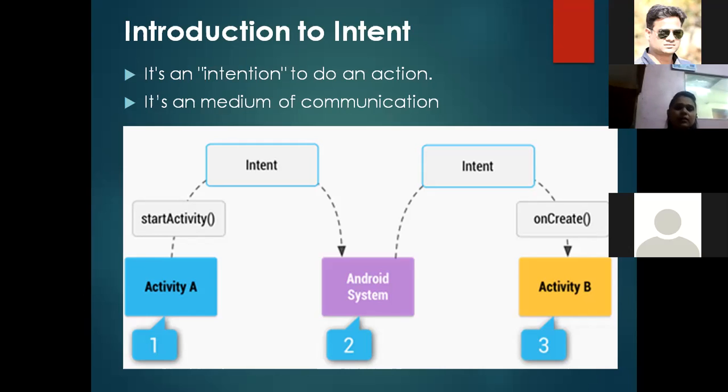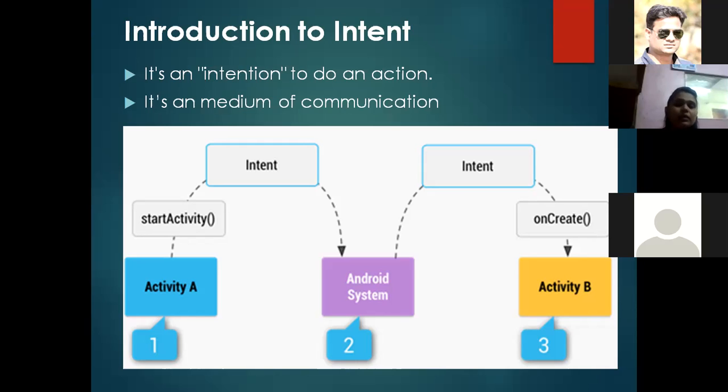For example, you can see in this figure there are two activities, activity A and activity B, and an Android system between them. Suppose we want to start activity B from activity A, then we call startActivity, and this function is called by passing an intent. That intent will be received by activity B.